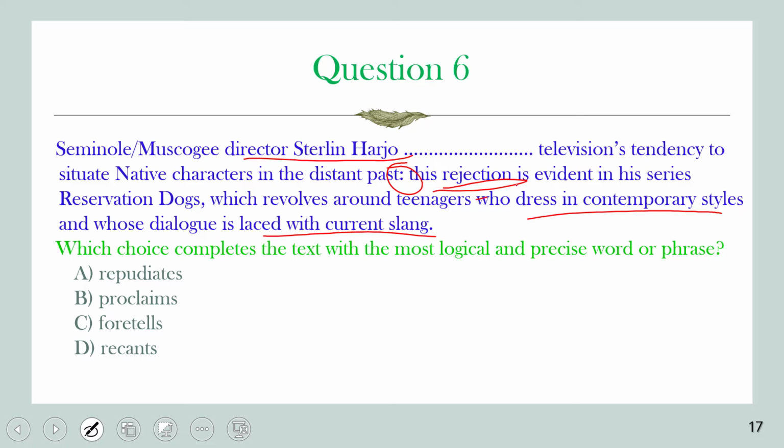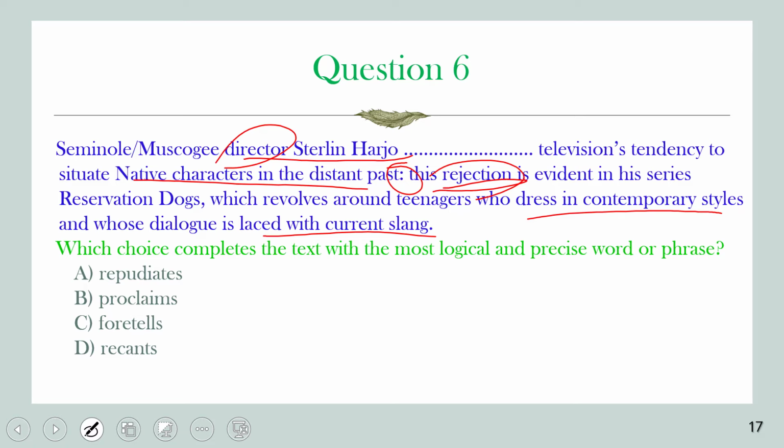So there is rejection. This man rejected the traditional way of presenting native characters, okay, because they were depicted as living in the distant past. But this director rejects this depiction of those people, of the Native Americans or native characters.